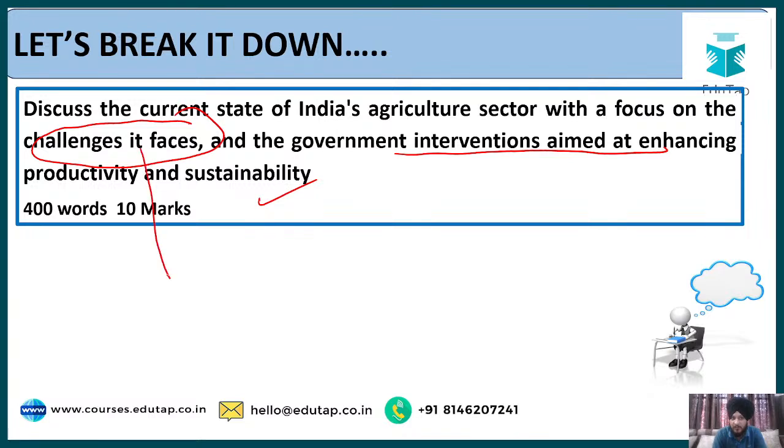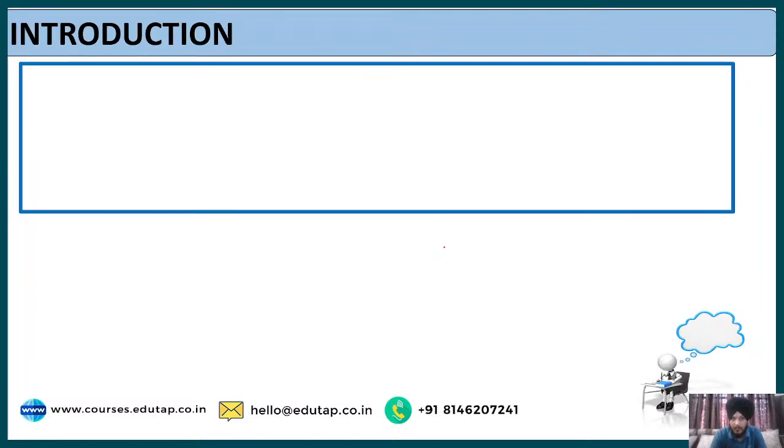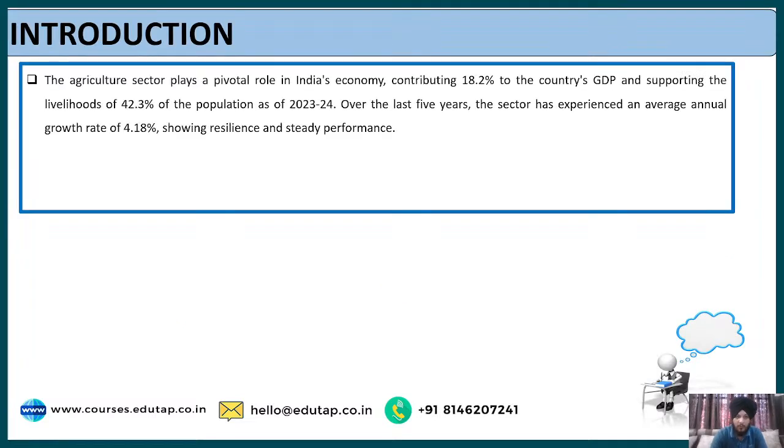So firstly we are going to talk about challenges and then the government interventions. Let us go through the introduction part first. We can start our introduction like this: the agriculture sector plays a pivotal role in India's economy, contributing 18.2% of the country's GDP. This is the latest data according to the Economic Survey, and it supports the livelihoods of 42.3% of the population as of 2023 to 2024.